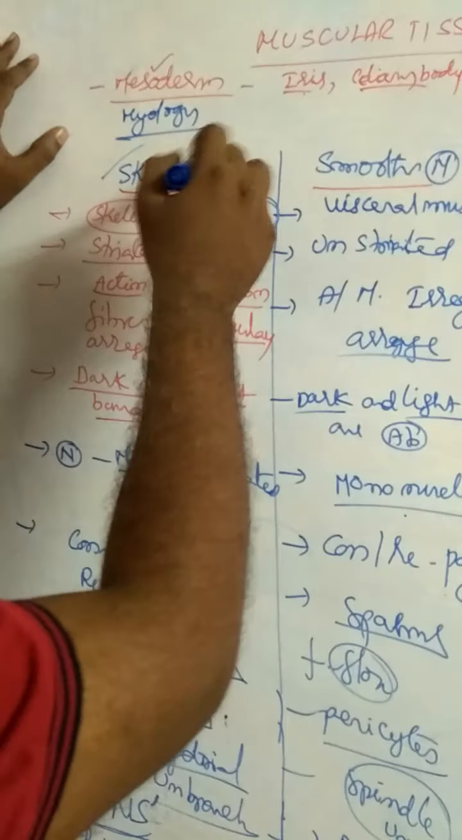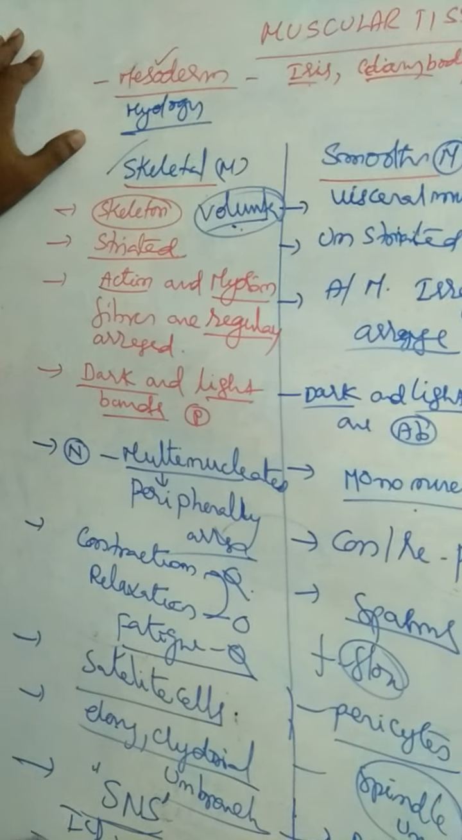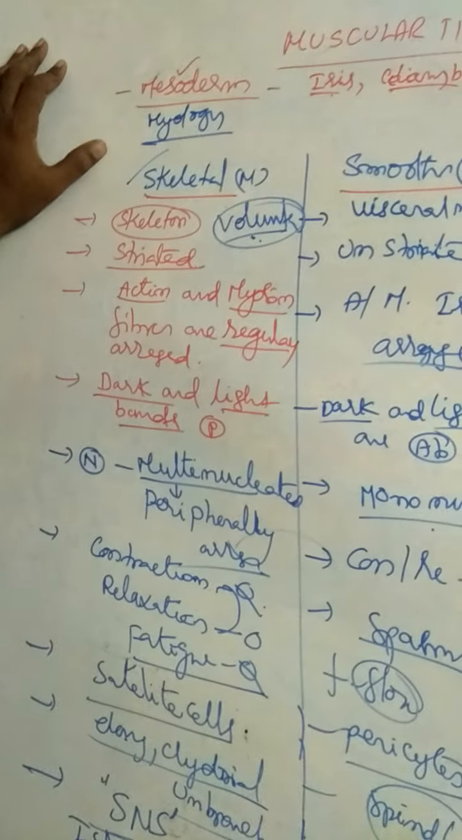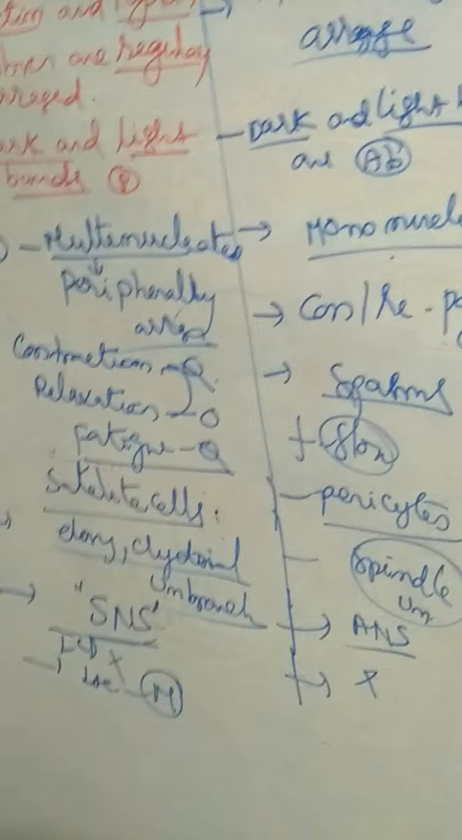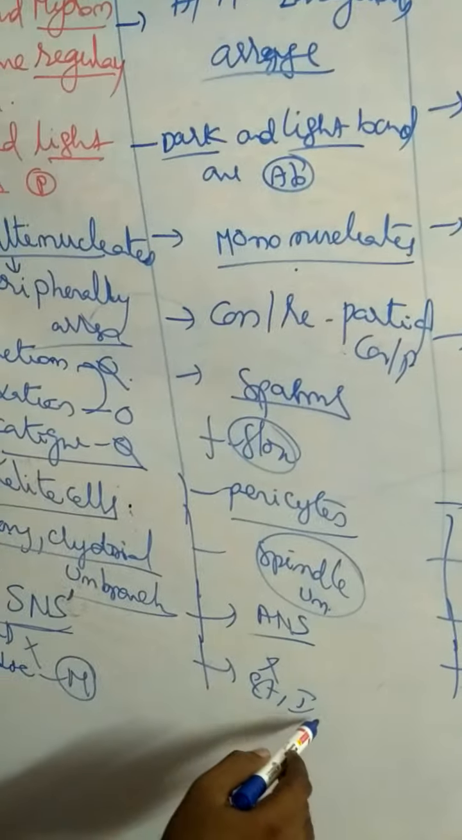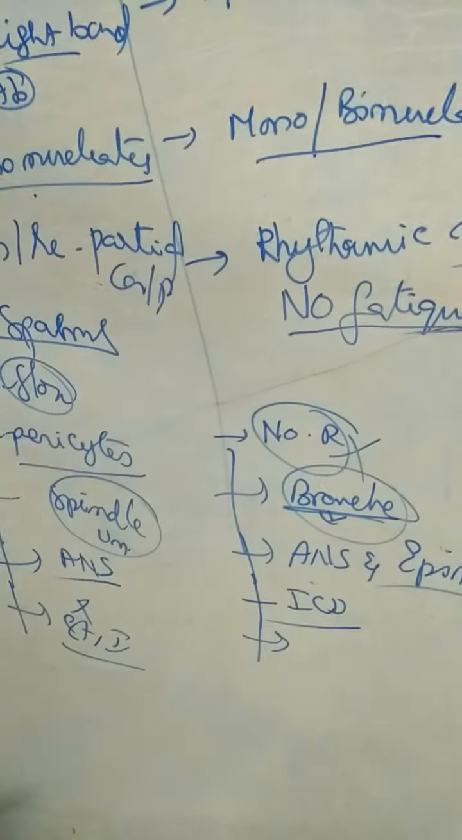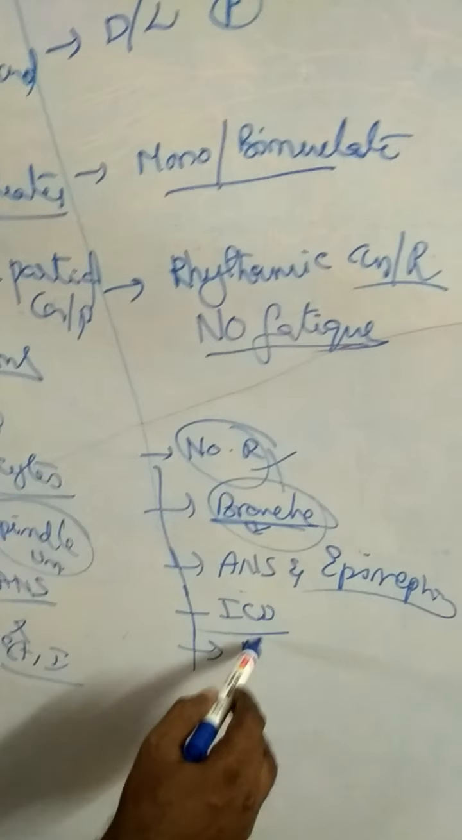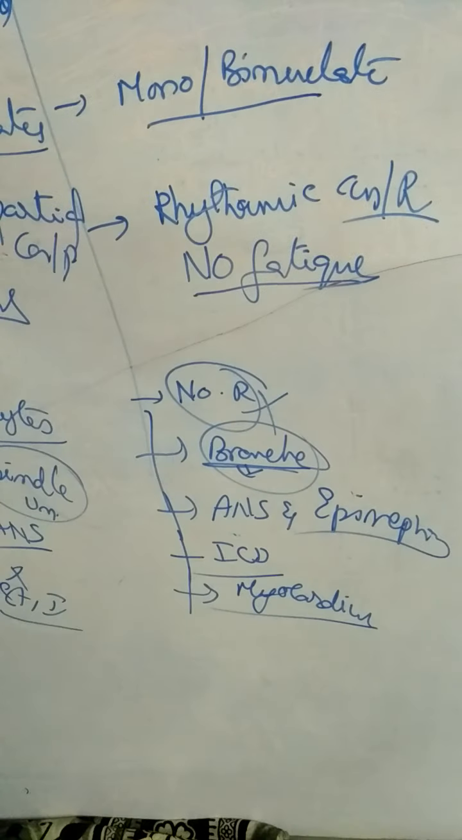Example or location: skeletal muscles. Muscles attached to the skeleton, like the biceps, are called skeletal muscles. Smooth muscles are seen in visceral organs like the stomach, intestine, etc. Cardiac muscles are seen in the myocardium of the wall of the heart.